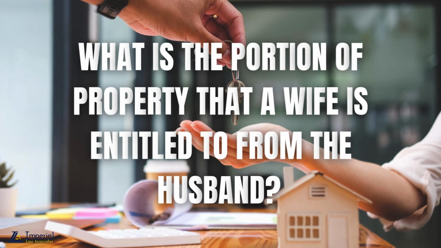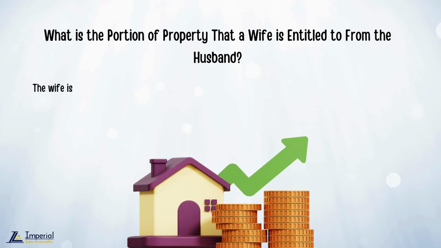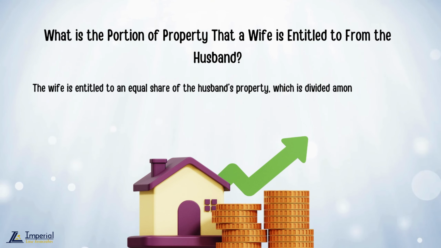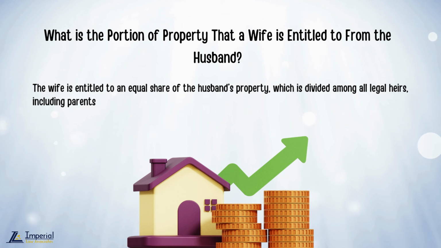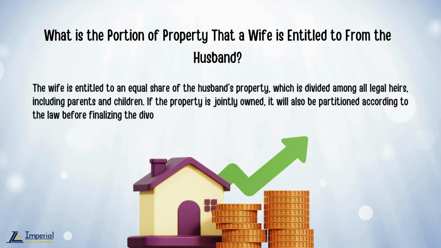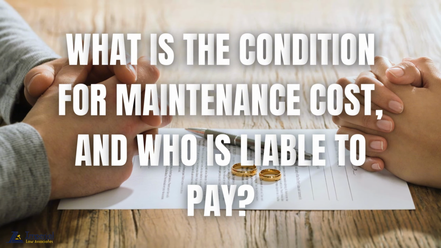What is the portion of property that a wife is entitled to from the husband? The wife is entitled to an equal share of the husband's property, which is divided among all legal heirs, including parents and children. If the property is jointly owned, it will also be partitioned according to the law before finalizing the divorce.